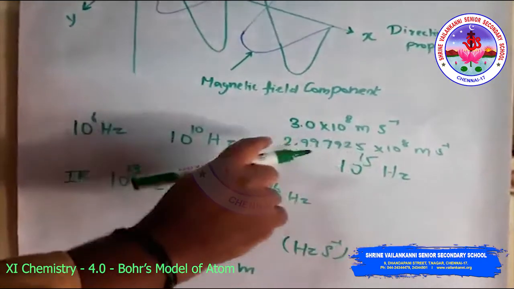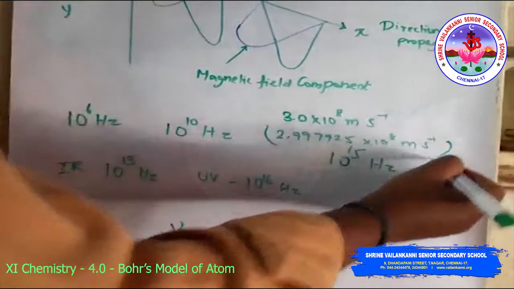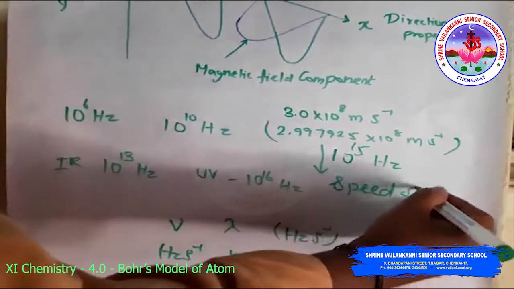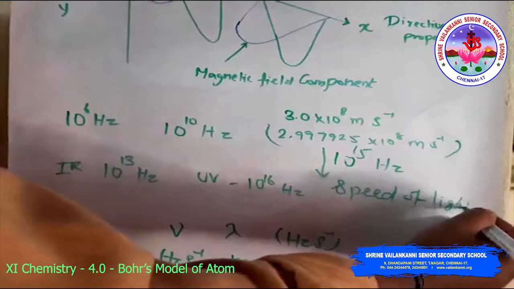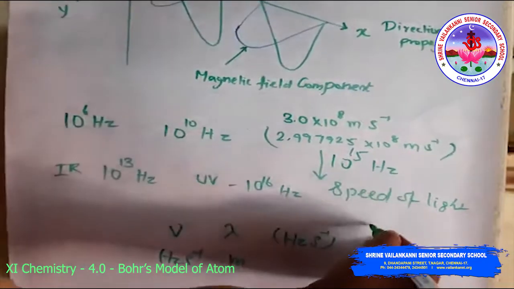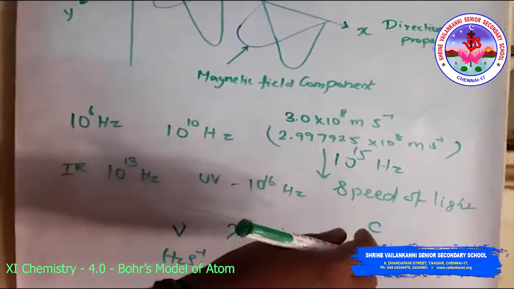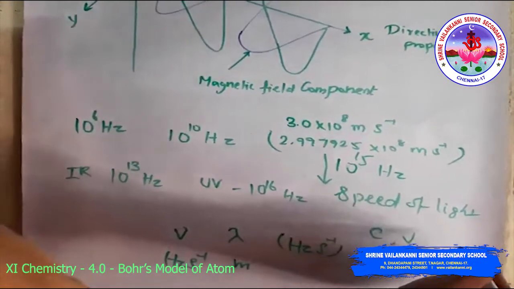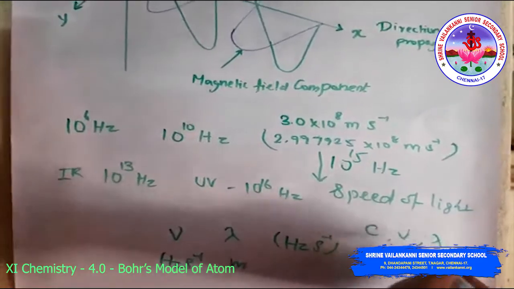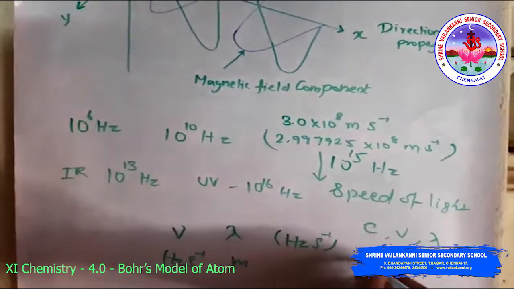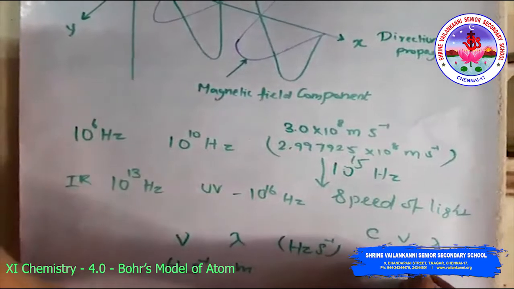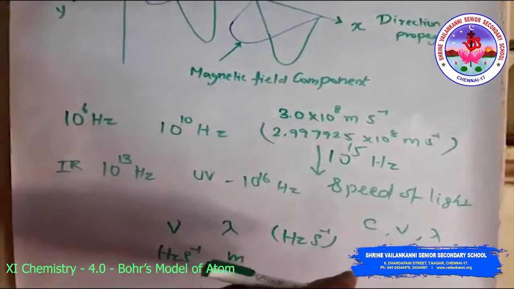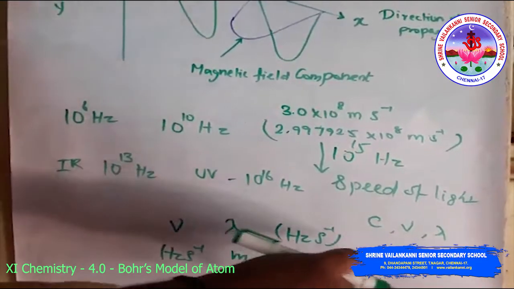This is called the speed of light, and its symbol is c. The frequency is ν and the wavelength is λ, and we can relate them with the equation c = νλ. So the speed of light is equal to frequency times wavelength.